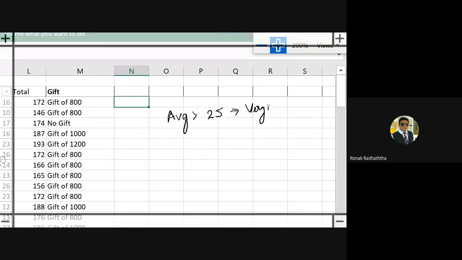Let me put something like very good score, or very good student, or one of the best performing students. What adjective should I use? I am not able to get it properly.